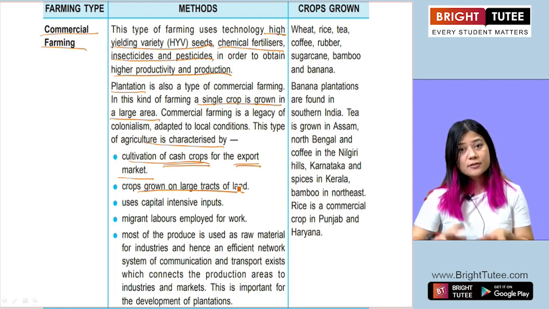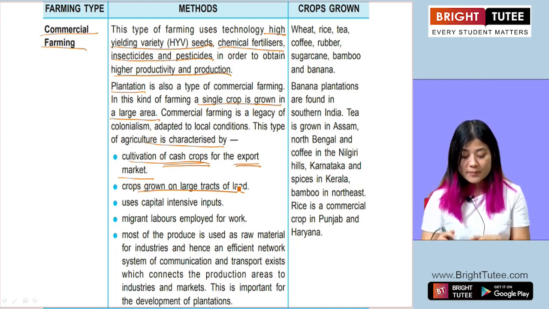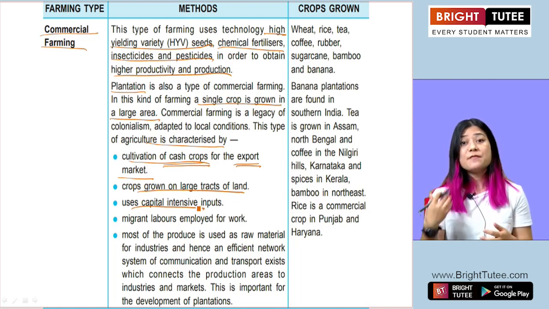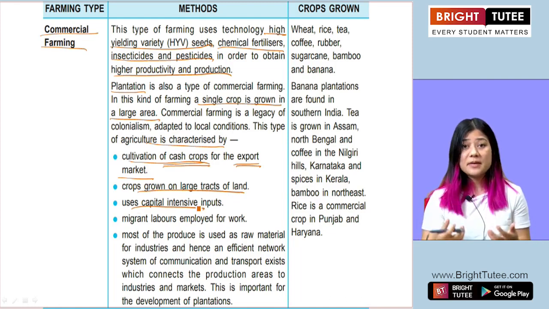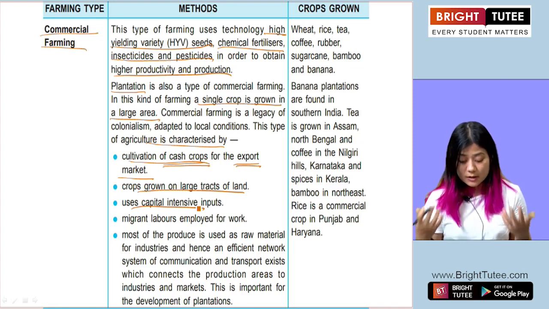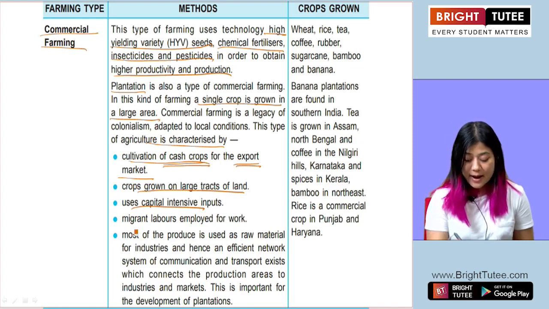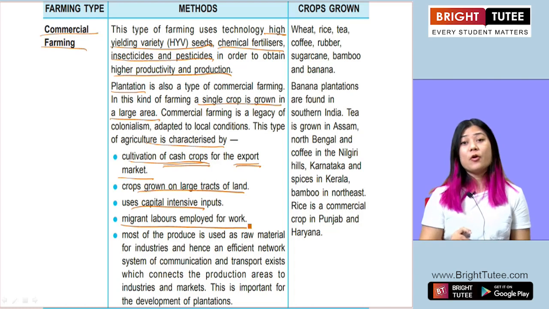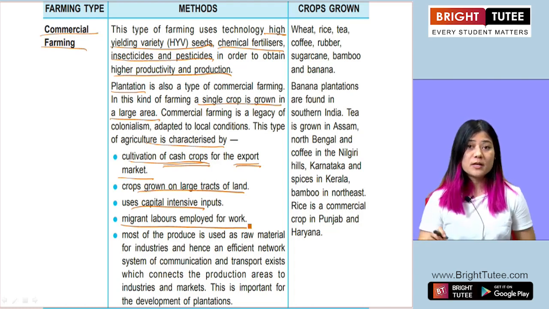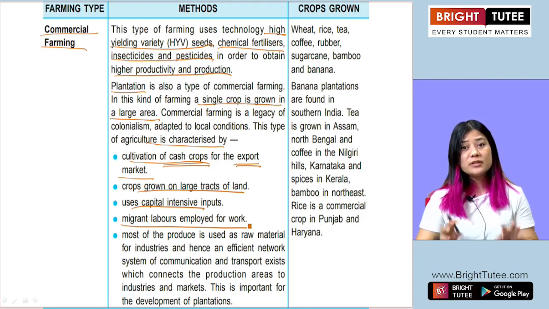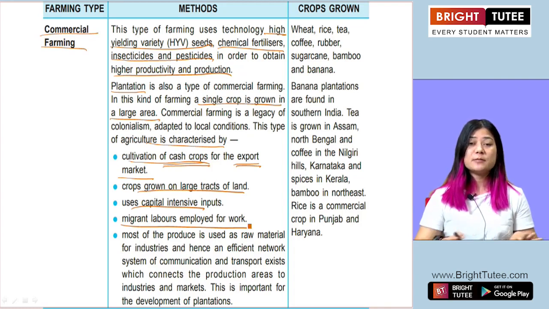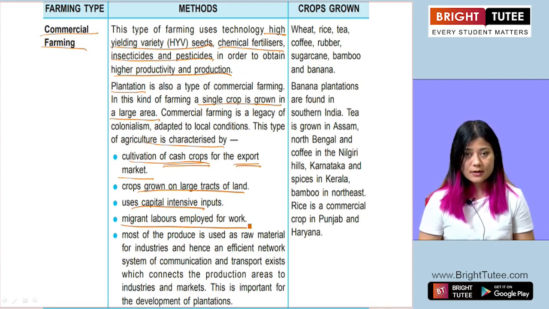And in this kind of cultivation or farming, capital is invested, or investments are made. Large sums of money are invested for this kind of production or cultivation. And migrant laborers are employed in this kind of farming. So we already know that this kind of cultivation takes place in huge areas.